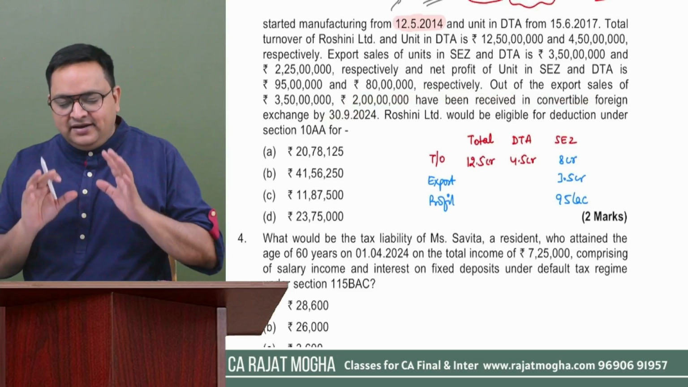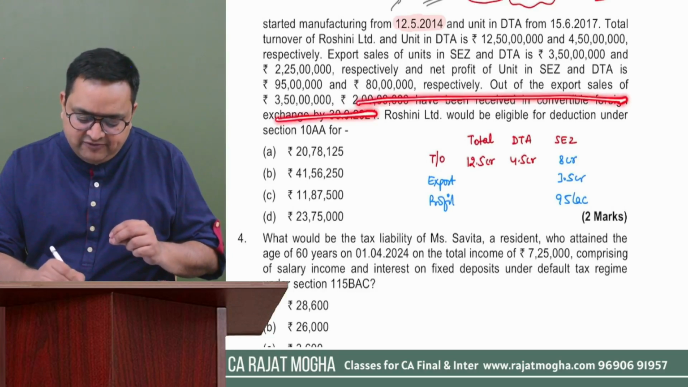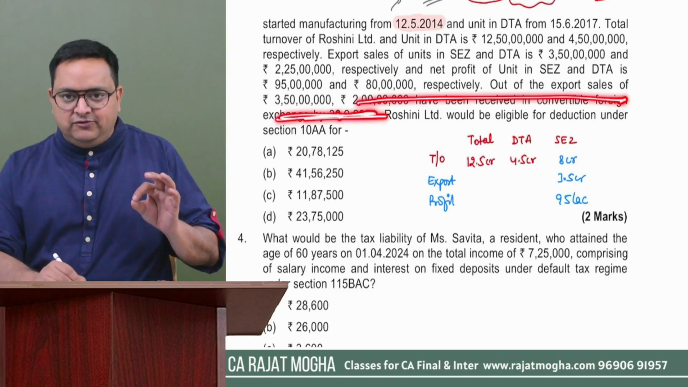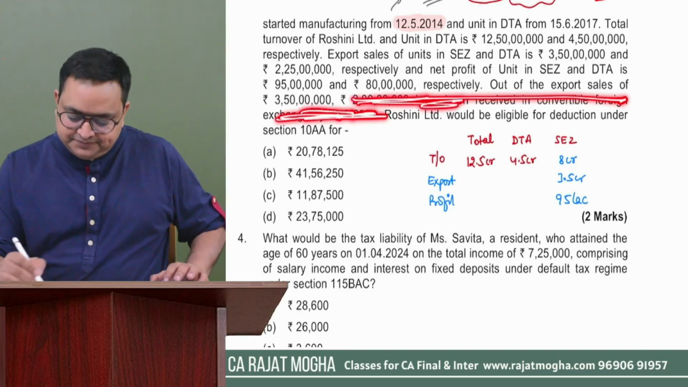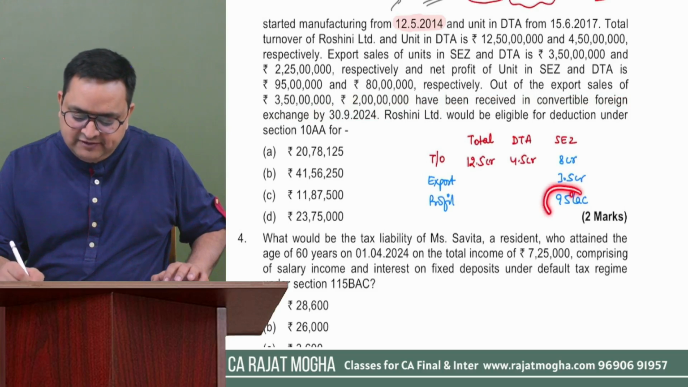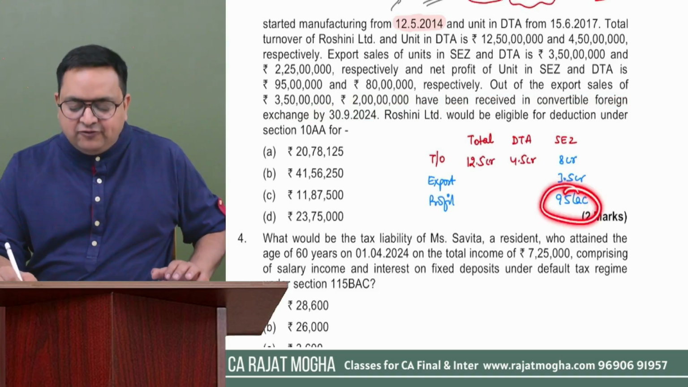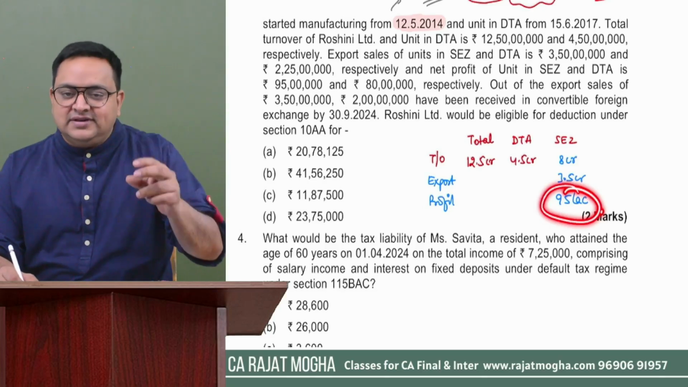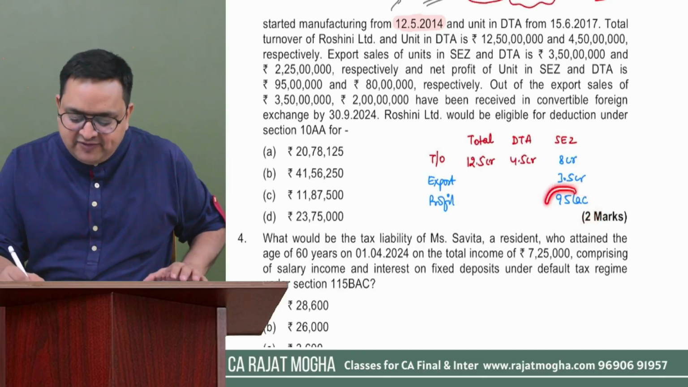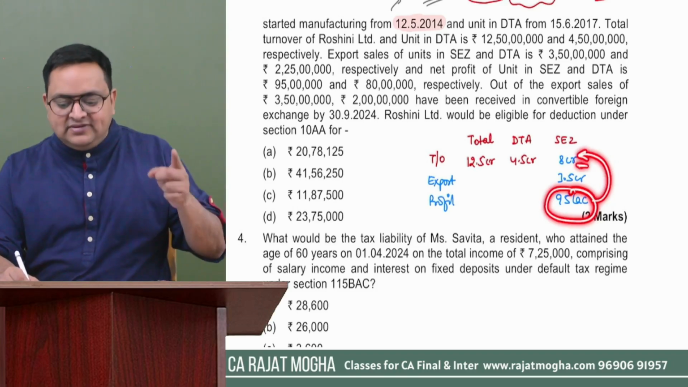Keep this value aside. First of all, if this particular line would not have been there in this question, how would you solve it? Simply, you understand. First of all, whatever is the profit which SEZ has earned, profit is 95 lakh. You have to calculate the proportion which is related to export, just related to export. So this 95 lakh is the profit on how much turnover? 8 crores turnover. So how much was export?